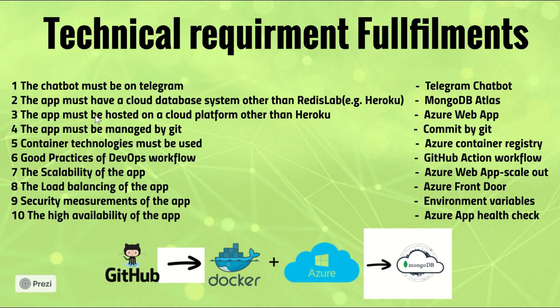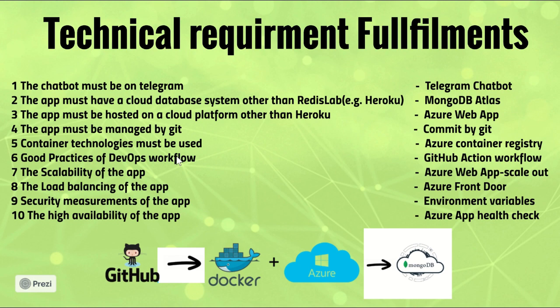The third one is that the app must be hosted on a cloud platform. We use Azure Web Apps, which is a cloud platform. The fourth one is that the app must be managed by Git. We use GitHub to manage the Git and give every Git command so that local files will be monitored. The fifth one is that container technology must be used. We use Azure Container Registry in the Azure Web Apps to run our apps.